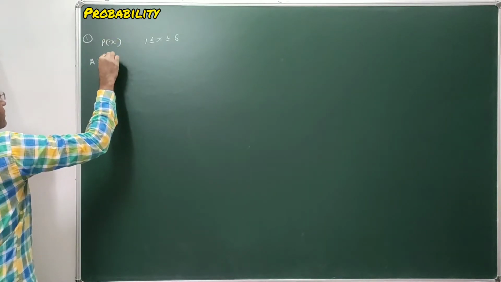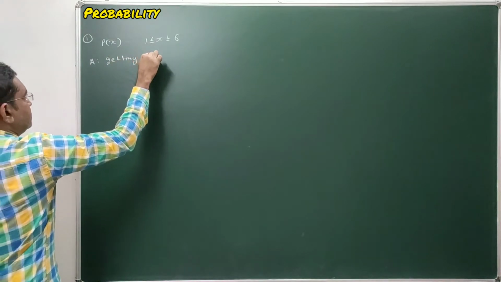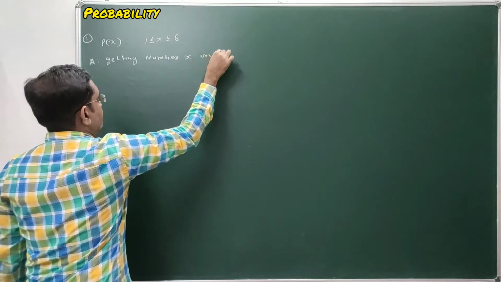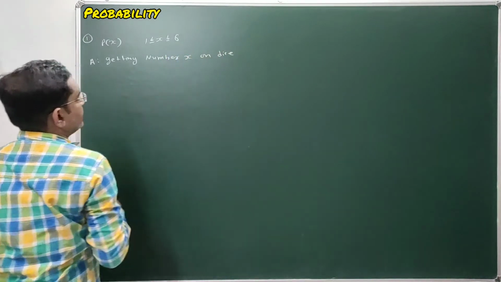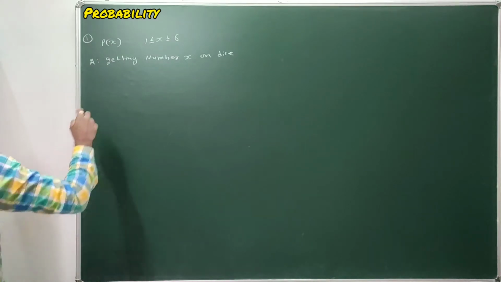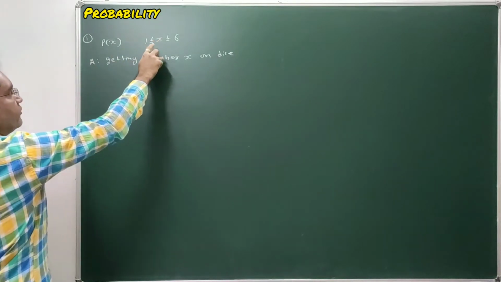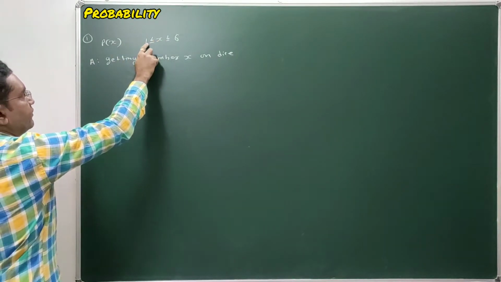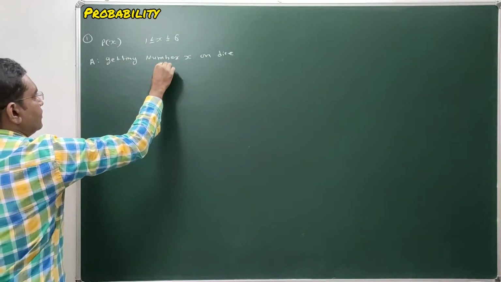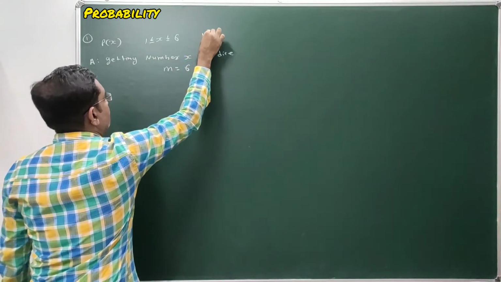Event A is getting number x on a dice. So total number of outcomes in throwing a dice are 6, and here the favorable outcome is getting number x whose values are 1 less than or equal to x less than or equal to 6. Total 6 values are there. So number of favorable outcomes m equal to 6, and also total number of outcomes in throwing a dice is also 6.